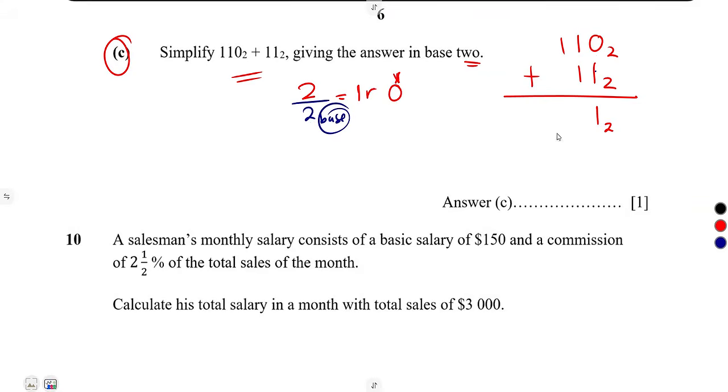So the remainder is the one that you're going to write here. The 1 you add to the next. So 1 plus 1, that's a 2 again. You do the same thing because you're obtaining a 2. 2 divided by 2, 1 remainder 0. So the 1 will be added to the next term. So that's 1 plus a 0 there, which is 1. You can write a 1 because it's less than the base. You cannot write a number that is equal to the base or more than the base. You have to divide by the base. Remember this. All right. So that was your answer here: 1, 0, 0, 1 in the base of 2.